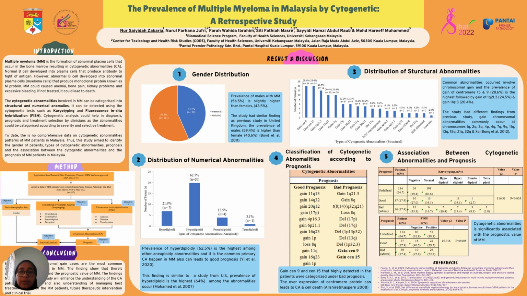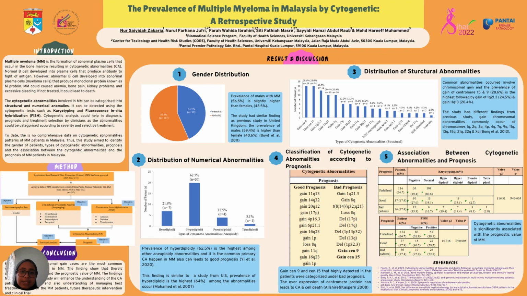And Yi et al. stated that hyperdiploid is one of the common abnormalities occurring in MM, and also it can lead to good prognosis. And next one is to identify the abnormalities by FISH analysis, where the common abnormalities that occur are chromosomal gain, and we can see that chromosomal gain at centromere 9 and 15 have the highest number of cases, about